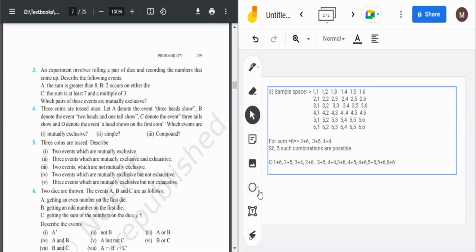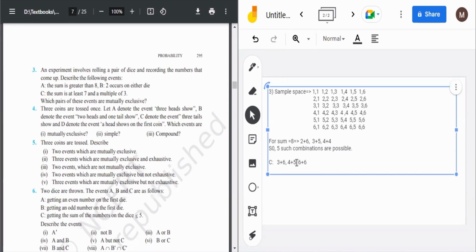That is, the sum is a multiple of 3 also. So see, this is not a multiple of 3. So remove it. 5 plus 2 is also not a multiple of 3. Remove it. 3 plus 4 is also not a multiple of 3. 6 plus 2 is also not a multiple of 3. 5 plus 3, meaning all the 8s and 7s, remove them all, only the 9s are left, 9 and 12. So these two are for 9. Then remove the 10 ones also. Basically, you have to take only sum of 9 and 12 because those are the only multiples of 3 and the rest you have to remove. So this is the sample space for your C part.